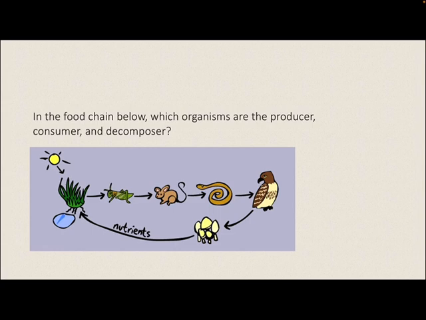What I'd urge you to do is maybe pause this video and try and figure out which of the organisms below in this food chain are the producers, consumers, and decomposers. Now we're going to learn what those mean on the next couple of slides, but before we do that, maybe challenge yourself to try and define them and identify them, okay?